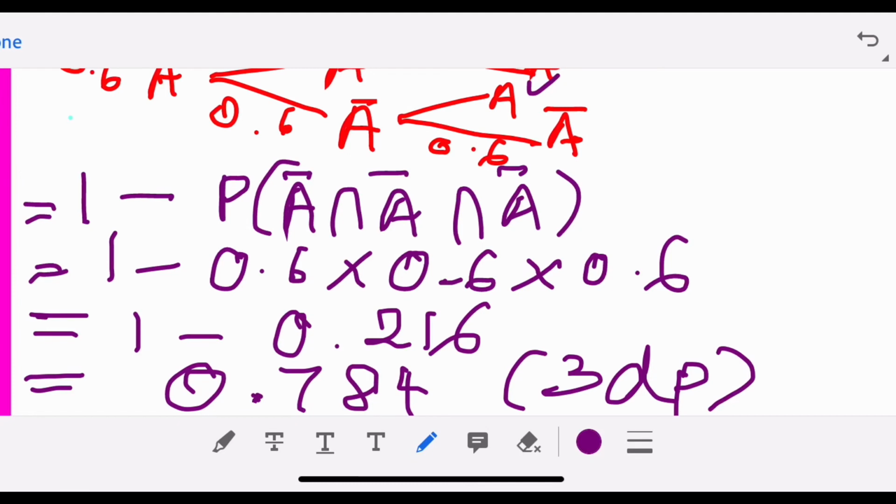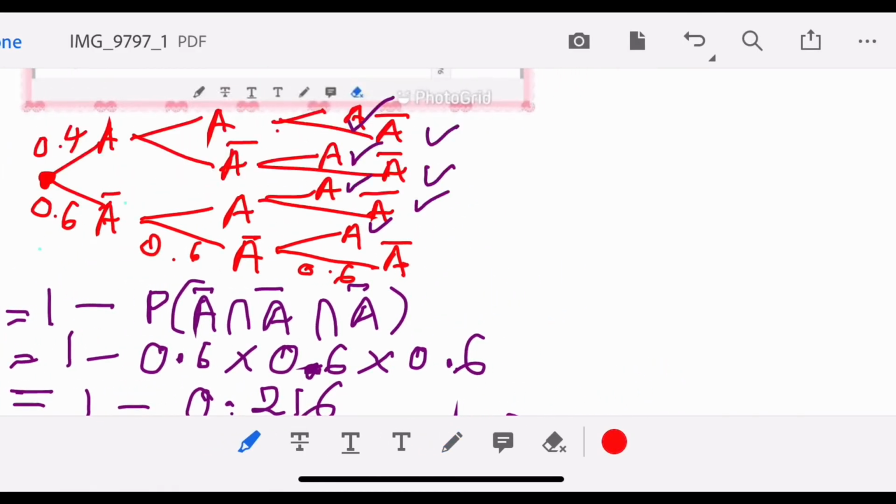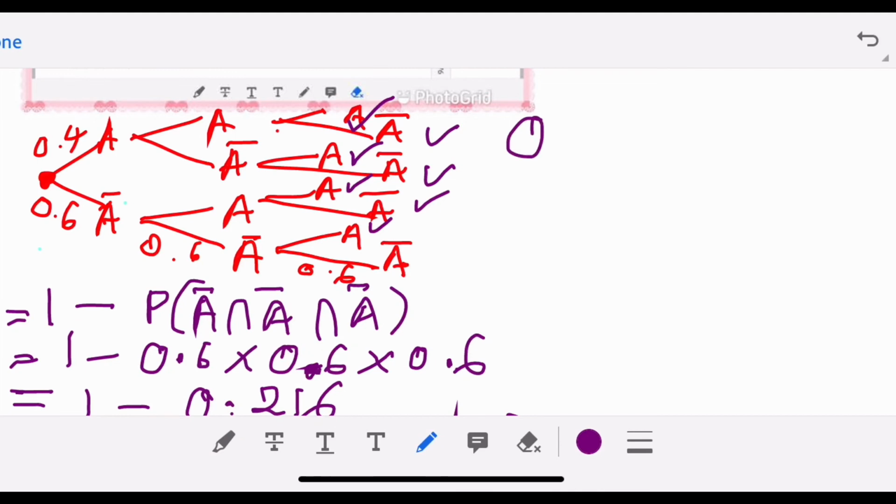If not, you will have to spend time to figure out so many possibilities. There are 7 possibilities where Kaizen has to quit. So in future, try to learn how to draw a tree diagram so that you can solve in a better way, use a shortcut and save your time.